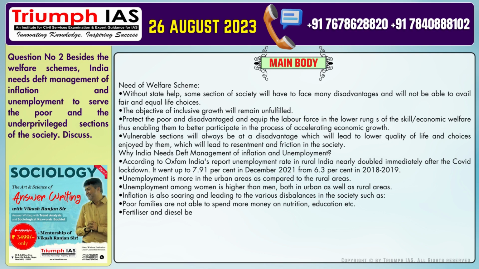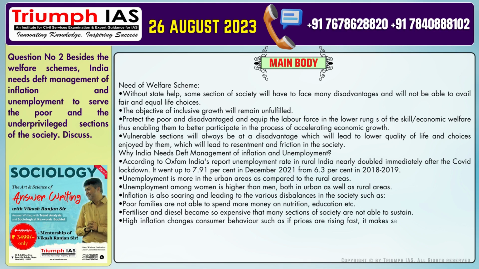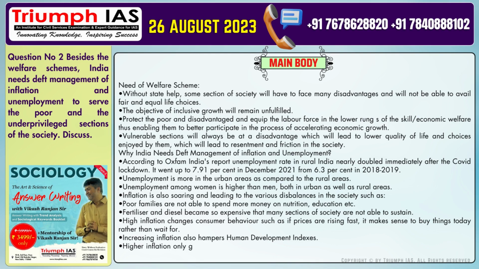Number 11. Fertilizer and diesel became so expensive that many sections of society are not able to sustain. Number 12. High inflation changes consumer behavior, such as if prices are rising fast, it makes sense to buy things today rather than wait. Number 13. Increasing inflation also hampers human development indexes. Number 14. Higher inflation is only going to make a vicious cycle by deterring investment and, as a result, development and employment.